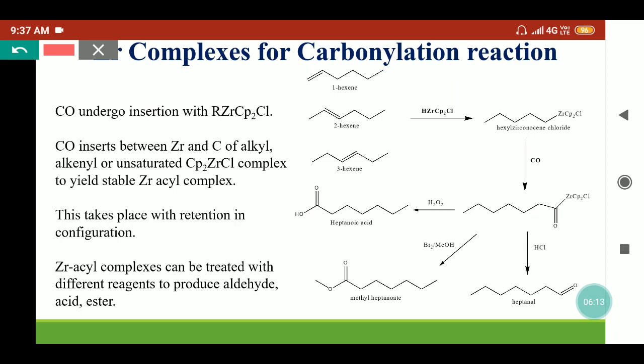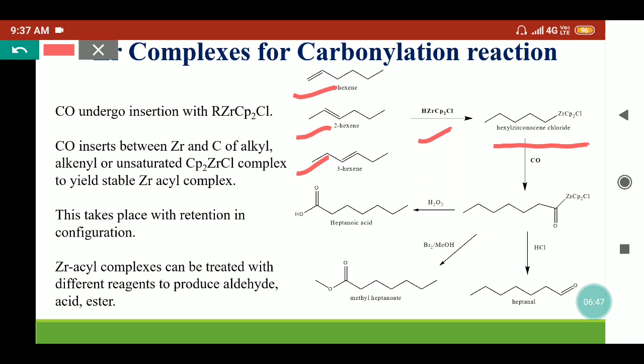Here we are taking examples of hexene. We can take any hexene, 1-hexene, 2-hexene or 3-hexene. Any type of alkene can be taken and treated with the Schwartz reagent. So they will produce the primary alkyl zirconocene chloride complexes. Either we take 1-hexene, 2-hexene or 3-hexene, we'll get the primary alkyl zirconocene chloride because it is stable. And on insertion of the carbon monoxide, it will give the acyl zirconium complex.